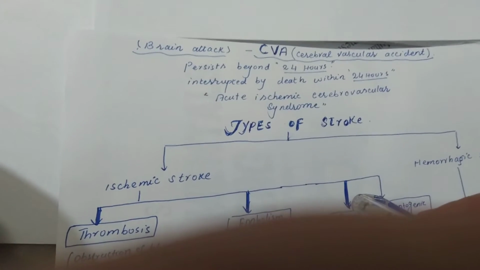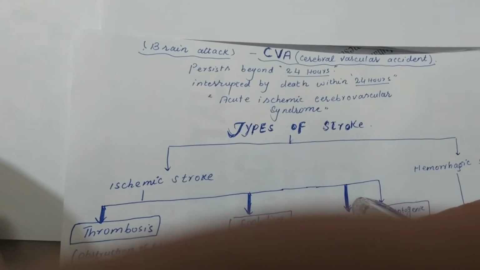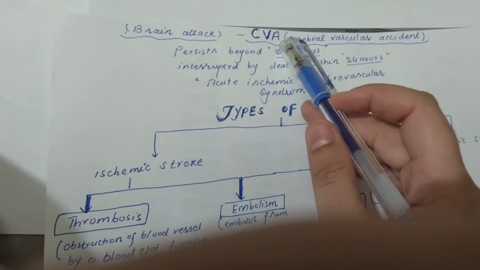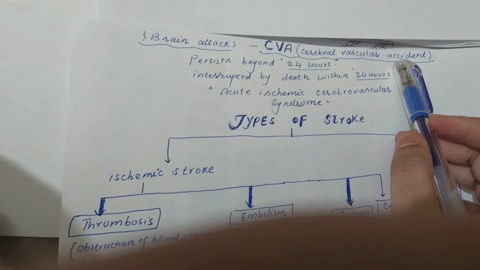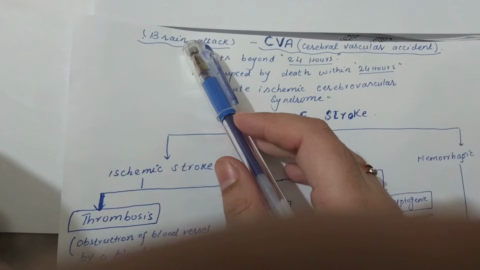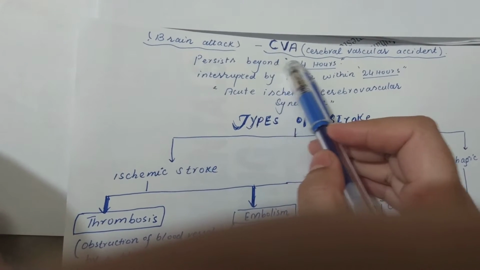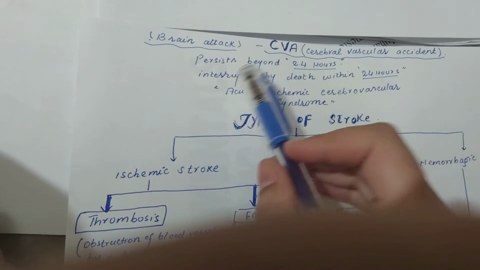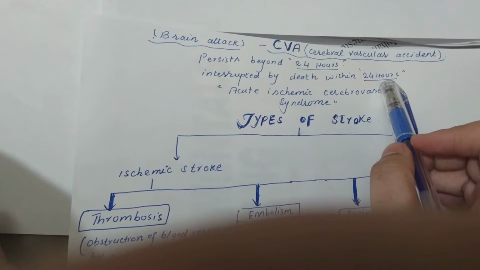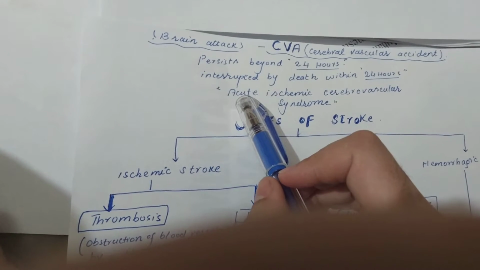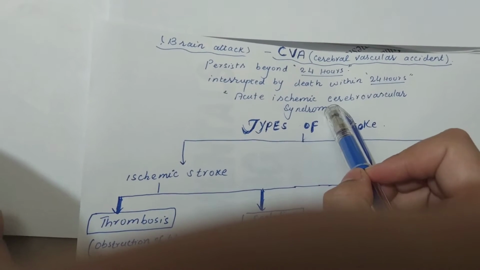Guys, today the topic that I'm going to share with you is CVA. CVA is the abbreviation of Cerebrovascular Accident, that is commonly known as brain attack, persists beyond 24 hours or interrupted by death within 24 hours. It is actually acute ischemic cerebrovascular syndrome.